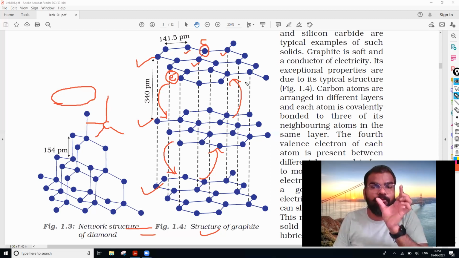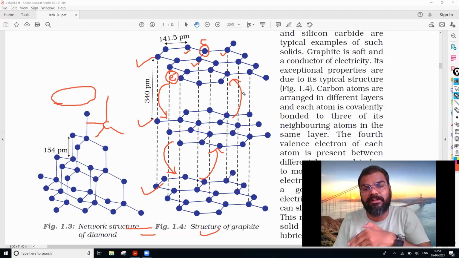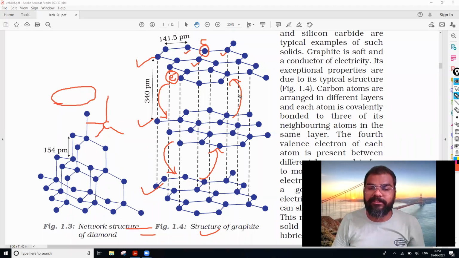Likewise, there is movement of electrons from the first layer to the second to the third, and back. So this is the reason that graphite conducts electricity.